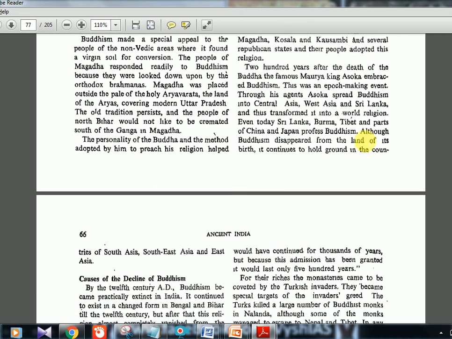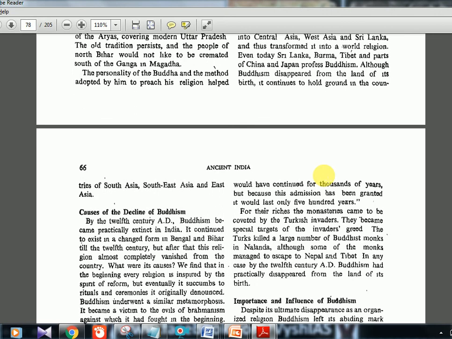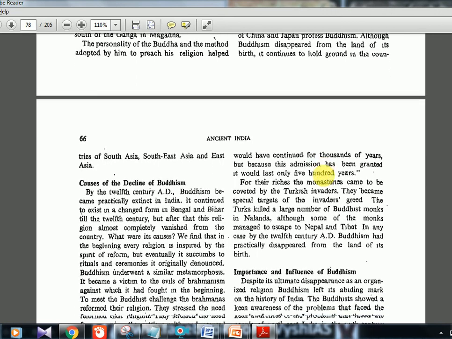Later, after 200 years, that is after the death of Buddha, the Mauryan king Ashoka spread Buddhism after the Kalinga war. That is a different story, we'll learn it. He spread Buddhism across Central Asia, West Asia, Sri Lanka, and made it a world religion. Till then it was just a local religion in India. So it can be attributed to Ashoka, the Mauryan king.